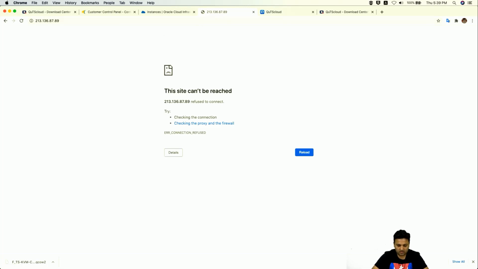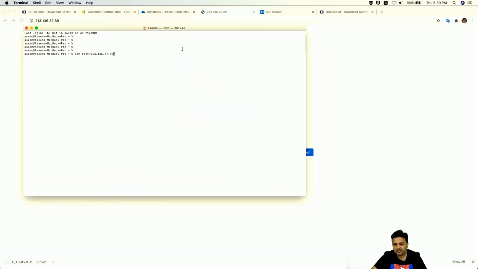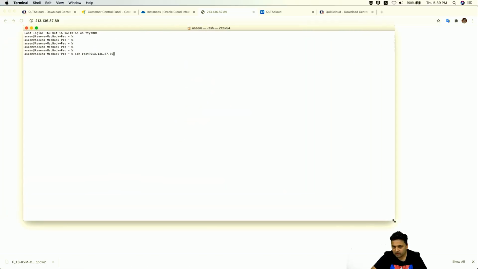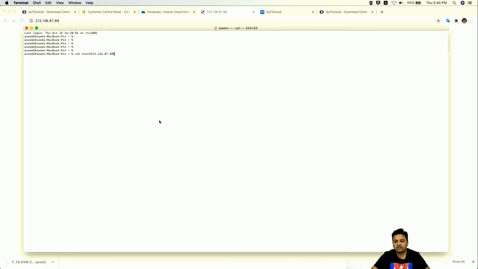So what we have to do is use SSH to connect to this machine. Let me show you. This is my Linux terminal, I hope this is big enough for everybody to see. I'm going to SSH and connect to this server machine. Type ssh space root, where root is the default admin username, then root at the IP address, 213.136.87.89.